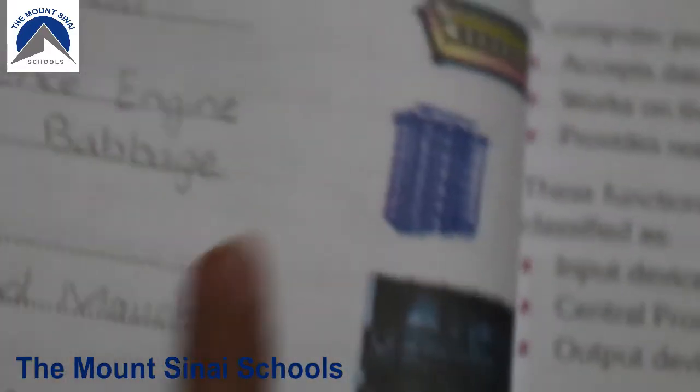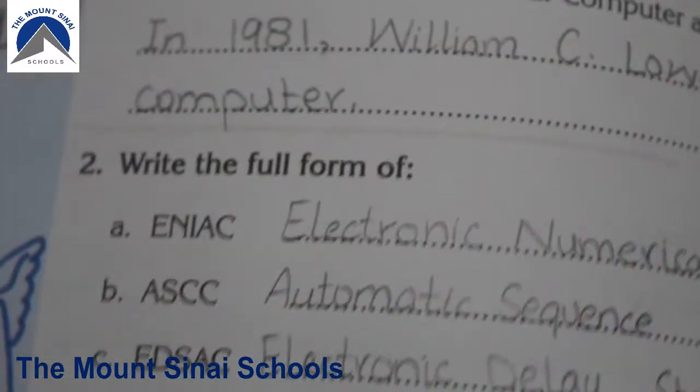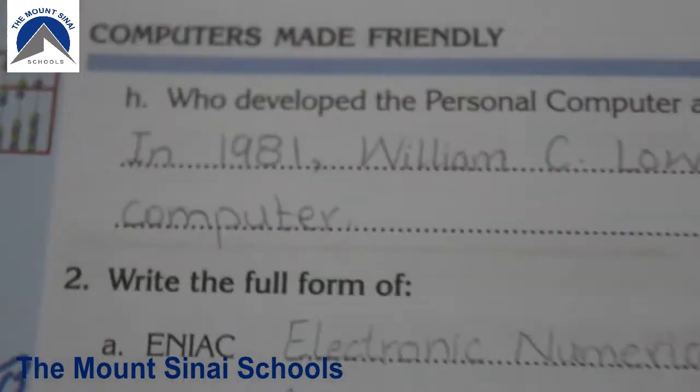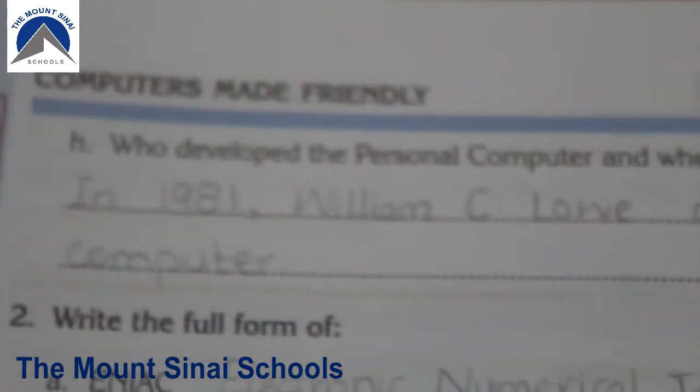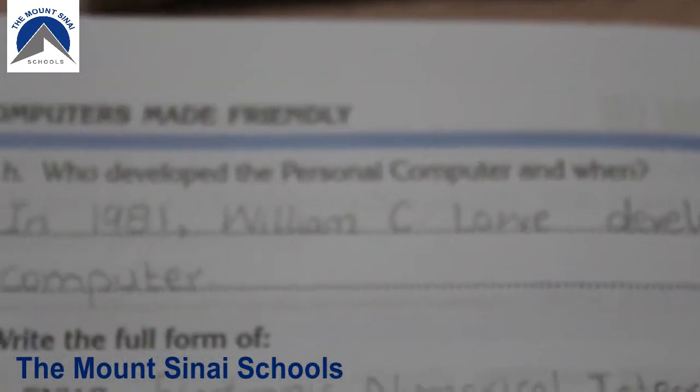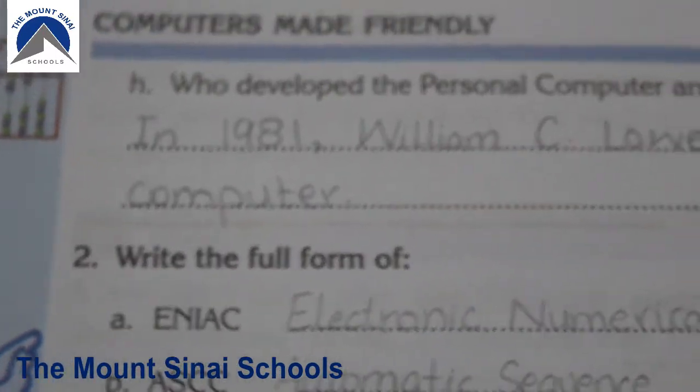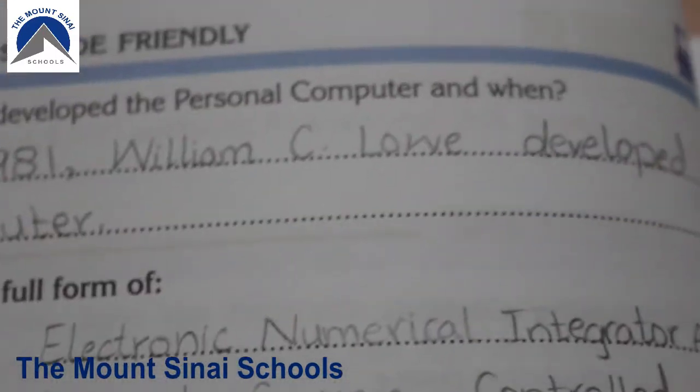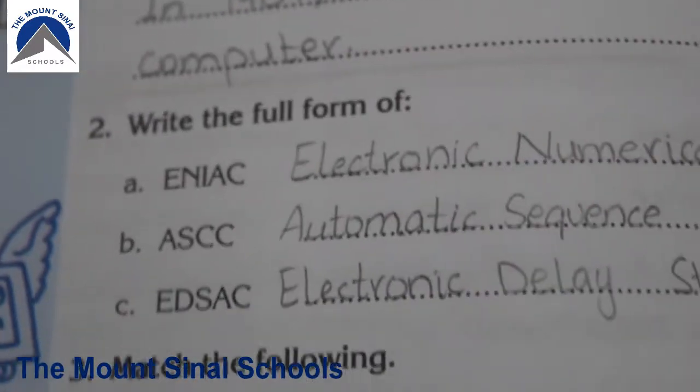On the next page, page number 10: who developed the personal computer and when? In 1981, William C. Loaf developed the computer.